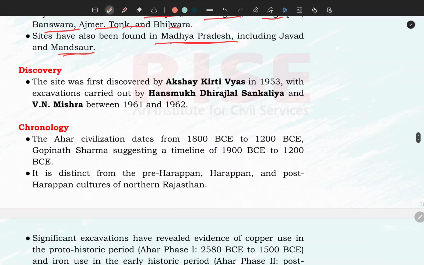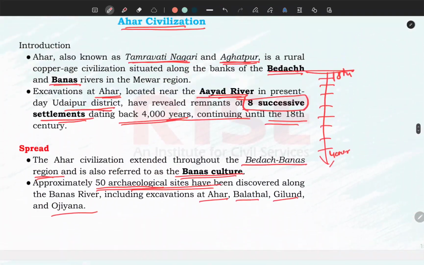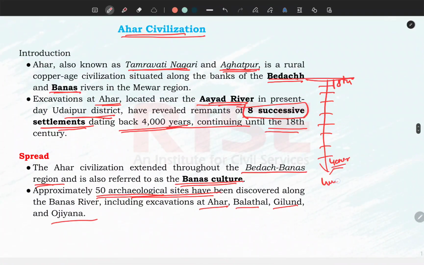Who discovered this culture? A.K. Vyas in 1953. Later on, H.D. Sankhalia and V.N. Mishra excavated in 1961-62. Now, the chronology: our civilization dates back to 1800 BC to 1200 BC. Like I have said, 4000, don't confuse this with 400 BC. It is 400 years back.